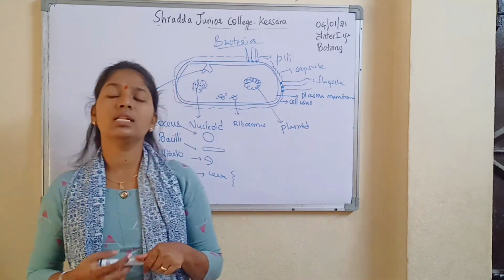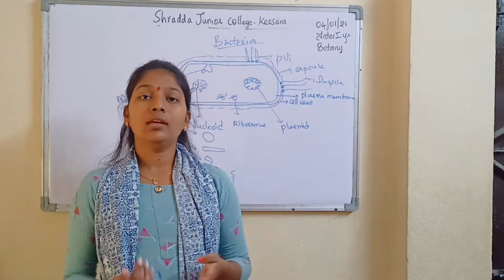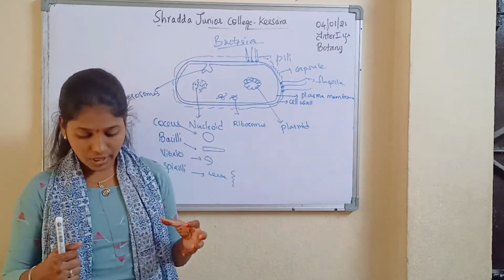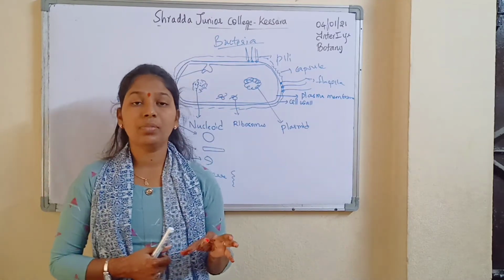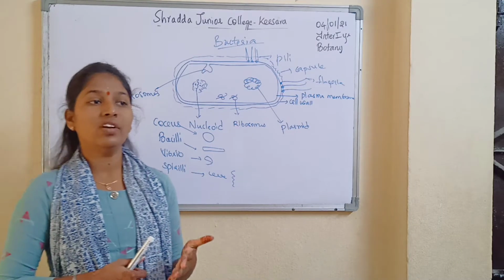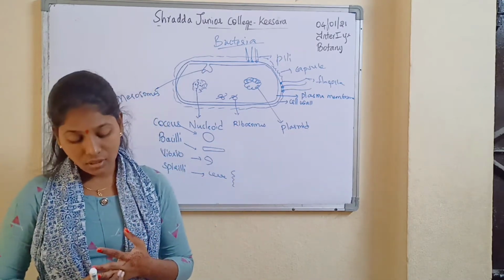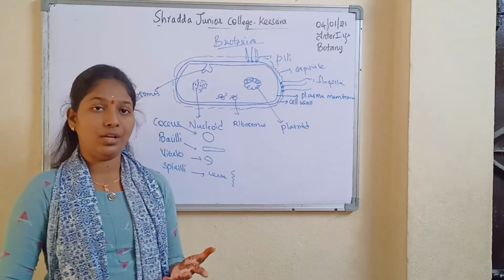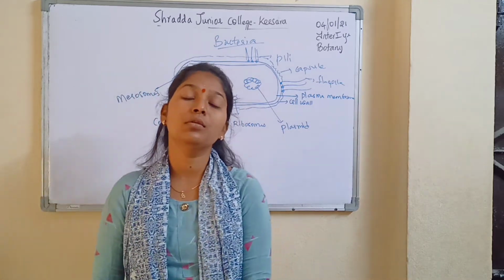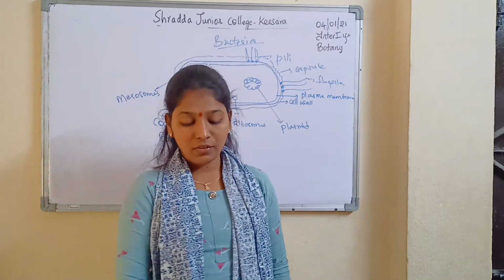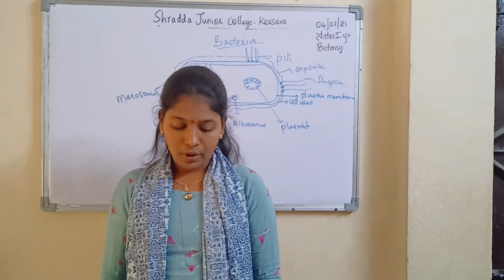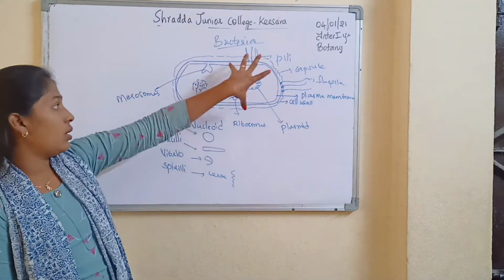These mesosomes help in cell wall formation, in replication, that means DNA doubling, one DNA becoming another DNA. Replication is nothing but a process of multiplication. It also helps in the process of binary fission and reproduction. Okay, so this is all about the plasma membrane.